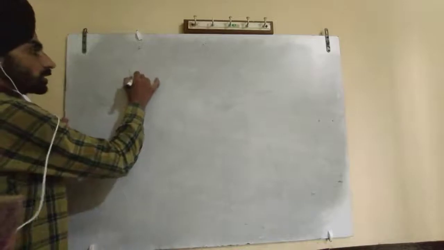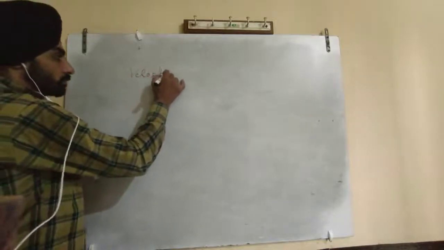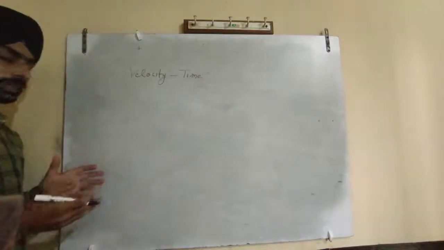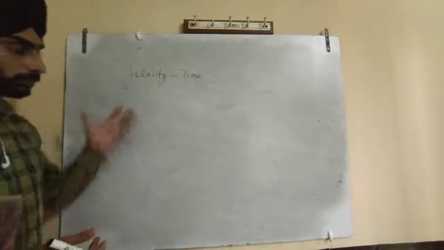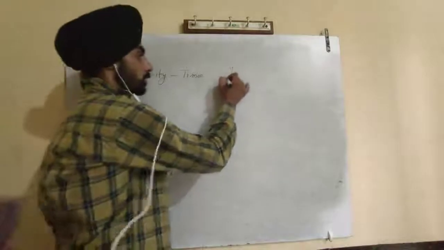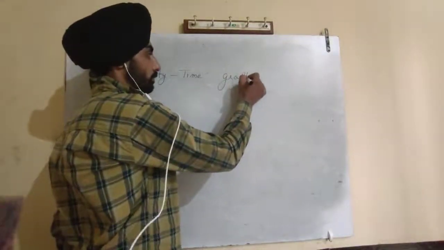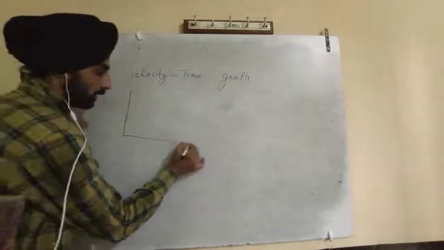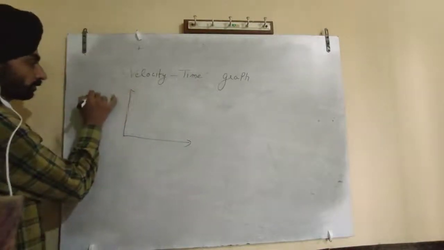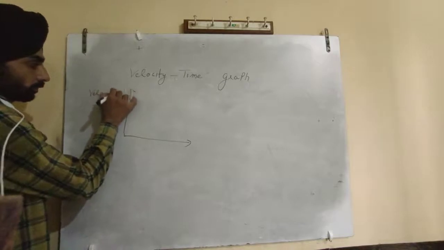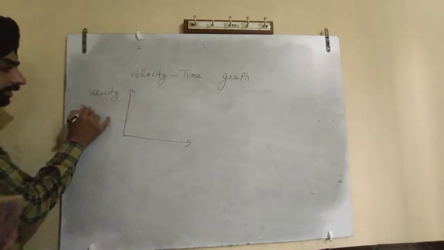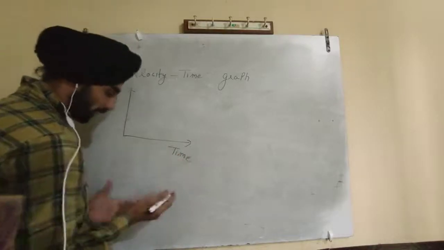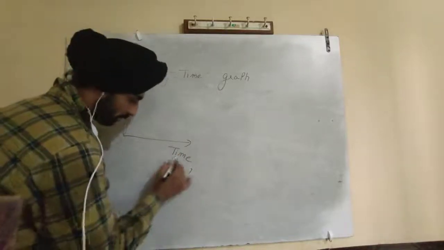Now the next topic is the velocity time graph. We should not waste time here. We will come back to this numerical at the end of this video. So velocity will be here, and what is the unit of velocity? Meter per second. And time would be in seconds.